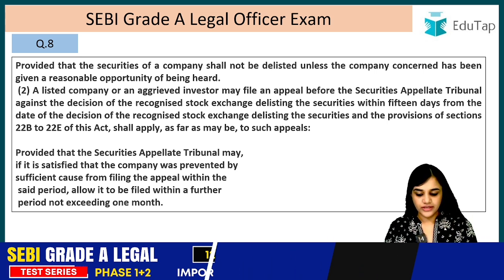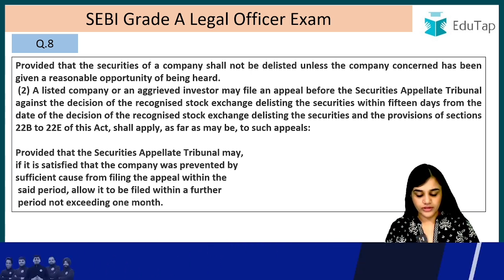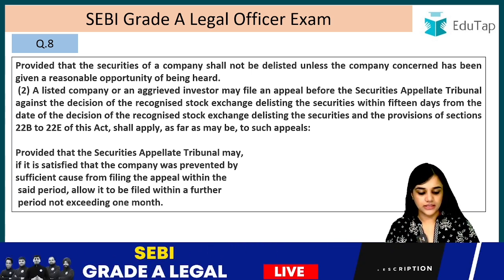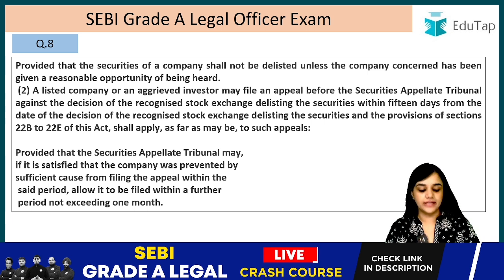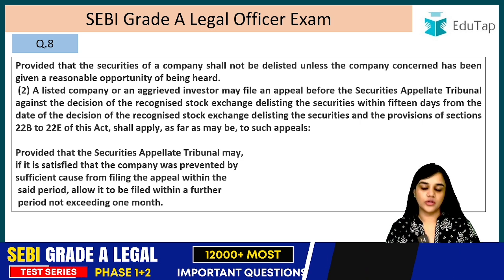Right? Let's read it again. A listed company or an aggrieved investor may file an appeal before the Securities Appellate Tribunal against the decision of the recognized stock exchange delisting the securities within 15 days from the date of the decision of the recognized stock exchange delisting the securities, and the provisions of Section 22B to 22E of the Act shall apply as far as may be to such appeals.